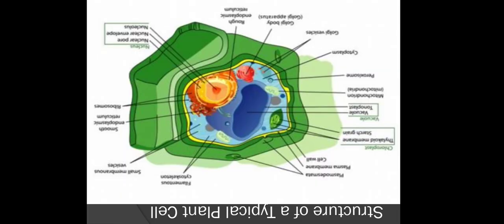Cell structure and their function. The eukaryotic cells have different shapes, sizes, and physiology, but all these cells are typically composed of cell covering, cytoplasm, cytoplasmic organelles, ergastic substances, and a true nucleus. So you can see in this particular slide the structure of a typical plant cell. Cell covering. Cell covering has two parts: plasma membrane and cell wall.